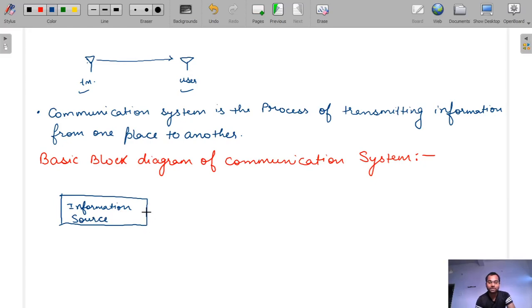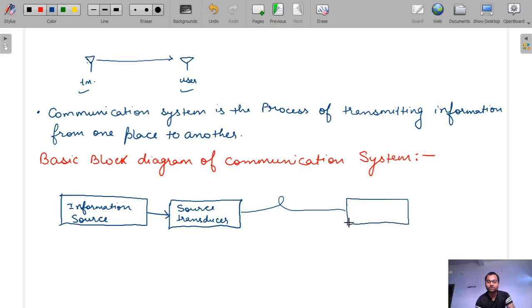The source is first converted into electrical form. The information signal is converted into electrical form using a transducer, so this is called the source transducer. Now what does this source transducer do? It transmits the data, and now at the receiver end there is a receiver transducer, because it is the electrical signal that is transmitted.